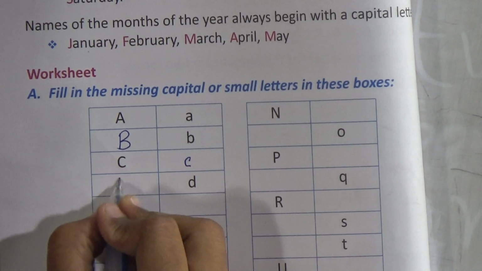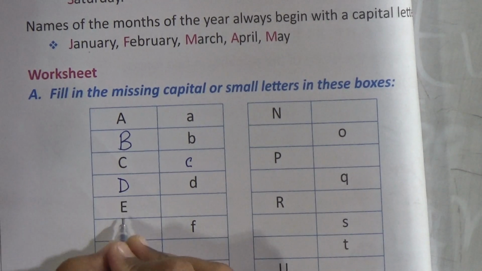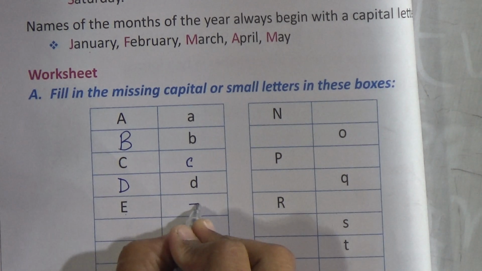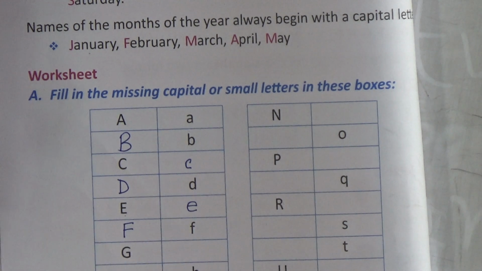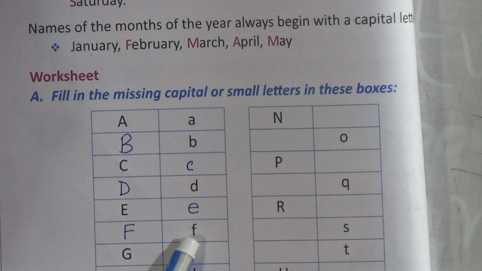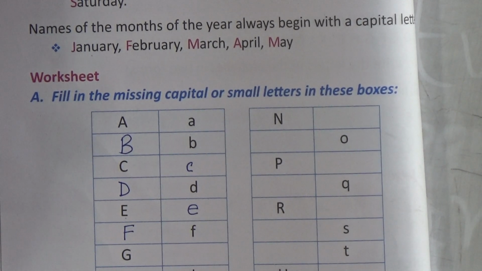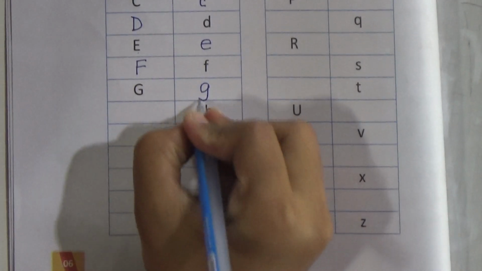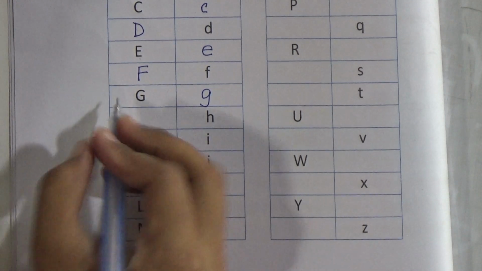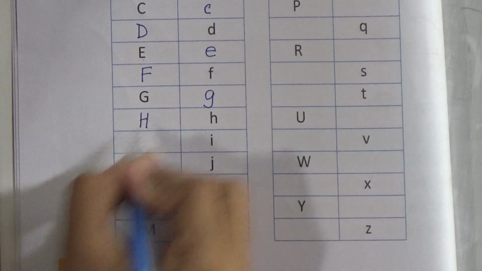D, small letter D, capital E, small letter. We have to write a capital F as the small letter F is given here. Capital G is given here. We have to write small g. Small letter H, we have to write here capital H.